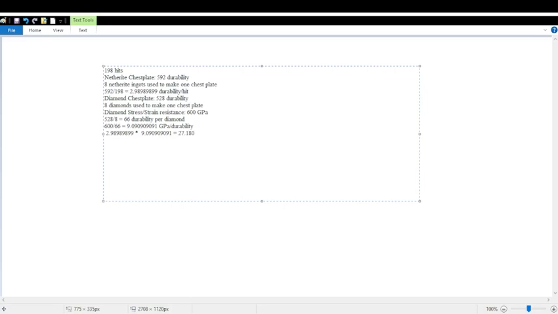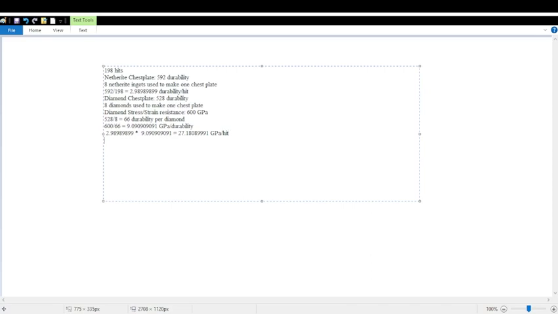Plugging it into the calculator, give me a second, it's being weird. There we go. 27.1800... 89991. There we go. And that's gigapascals per hit, as the durability units cancel.